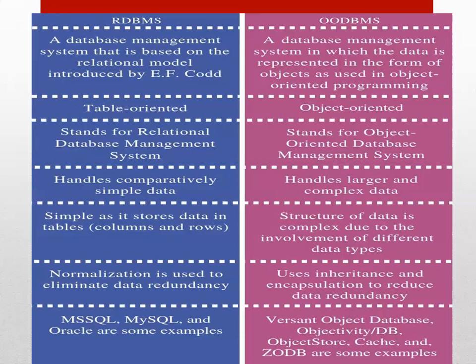And Versant Object Database, ObjectDB, Objectivity/DB, ObjectStore, and Caché are some examples of object-oriented database management systems.